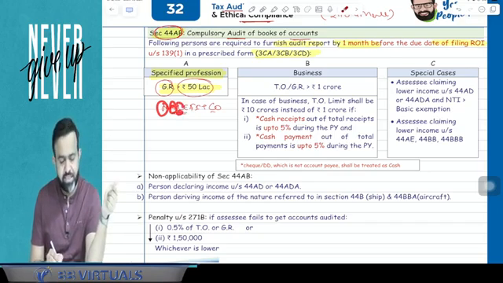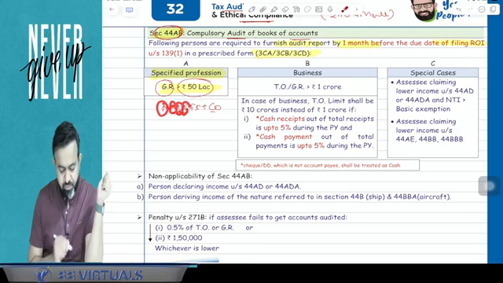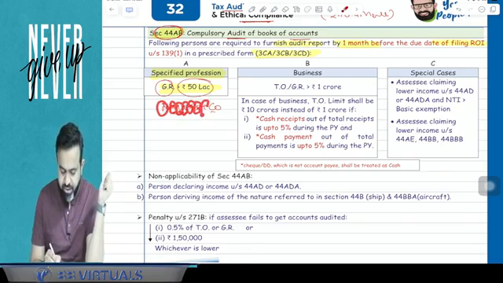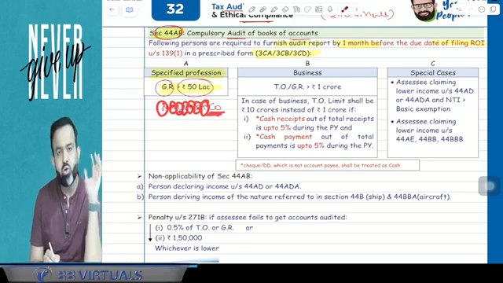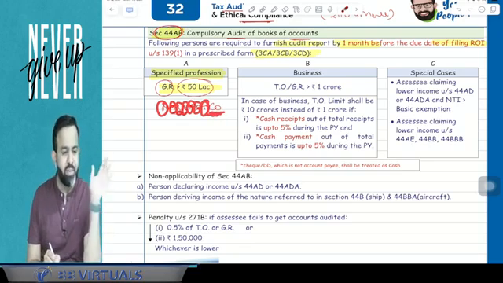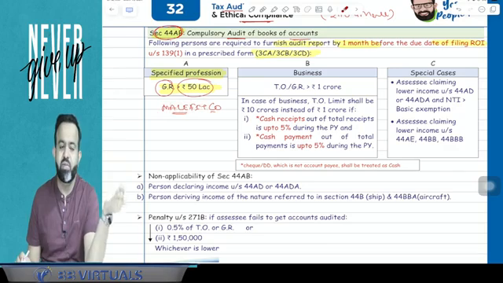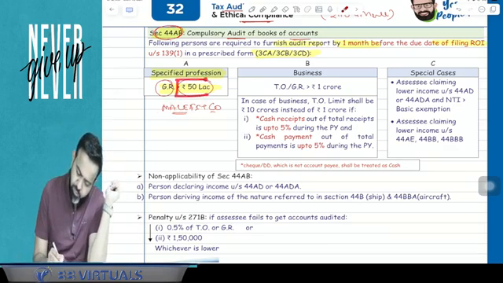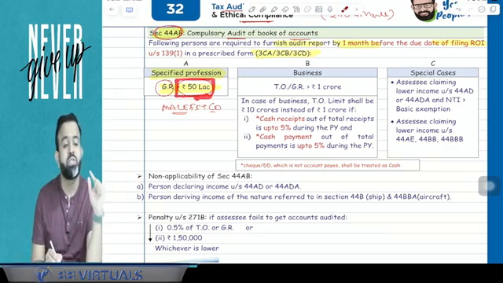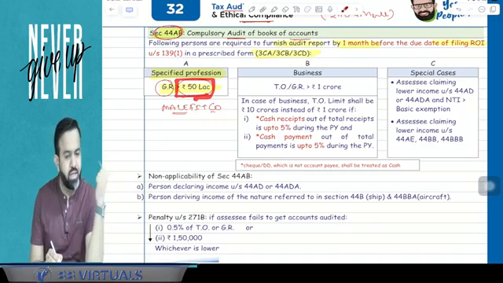L means legal consultancy. E means engineering. F means film artist. I means interior decorator. T means technical consultancy. And CO means company secretary. So basically they are covered in the specified profession. If your gross receipt of profession is more than 50 lakh rupees, then your accounts are required to be audited.